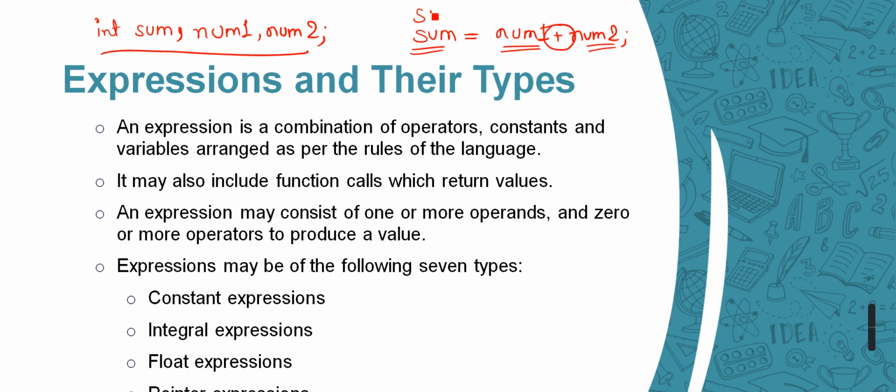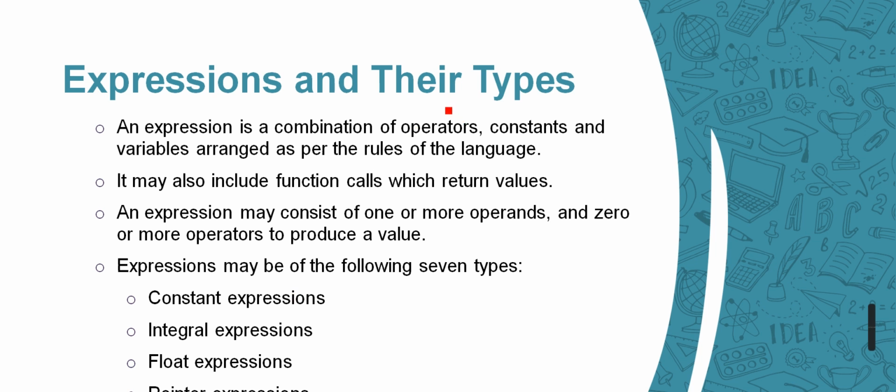We can have values directly as well. I can write something like this: sum is equals to 5 plus 5. So this is also an expression which has a combination of variables and constant and operators, three of them, right? So this is termed as an expression, and there are a bunch of types of expressions. We are going to see them one by one, and this line we will learn when we learn about functions in our next session.